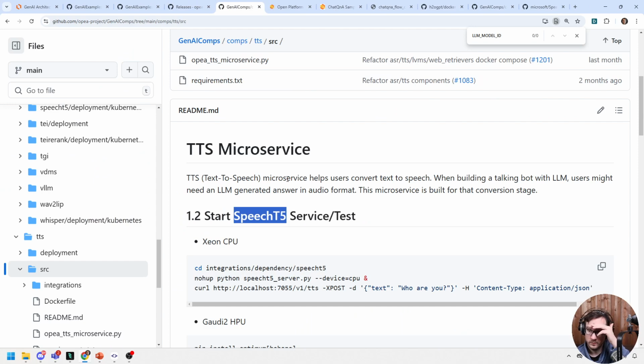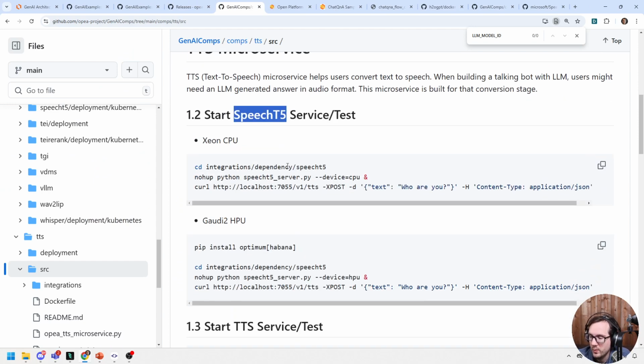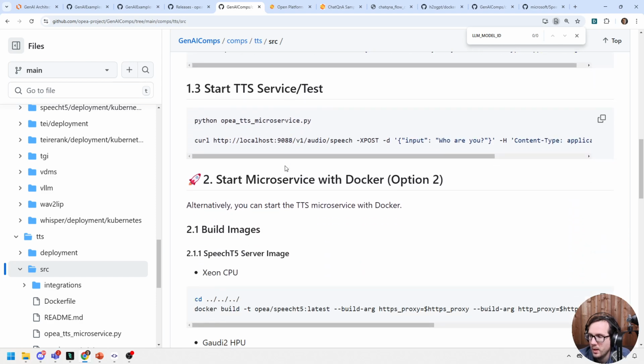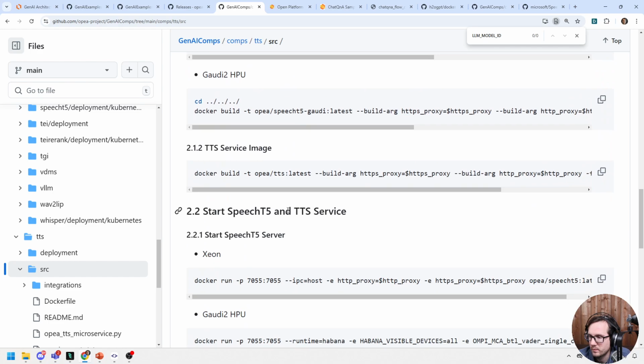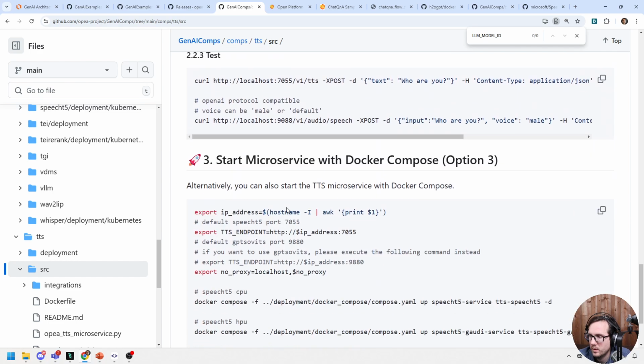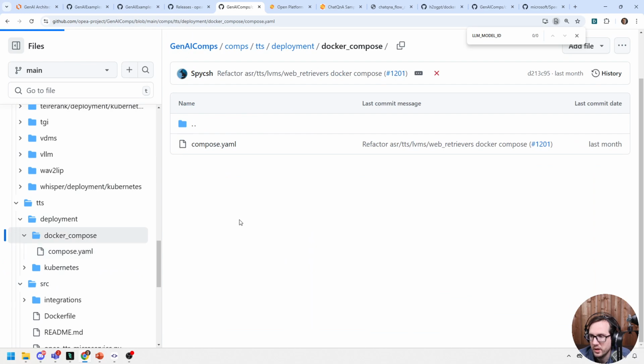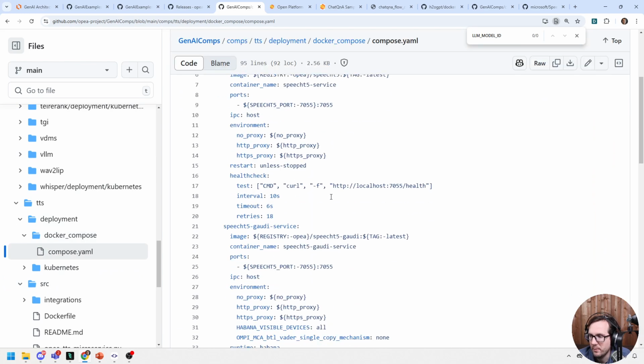Okay, so here's one where we can see how it runs. Start the TTS service, that's totally fine. Start as a microservice with Docker Compose. We have the examples over here that we can copy. They already have an example of one.